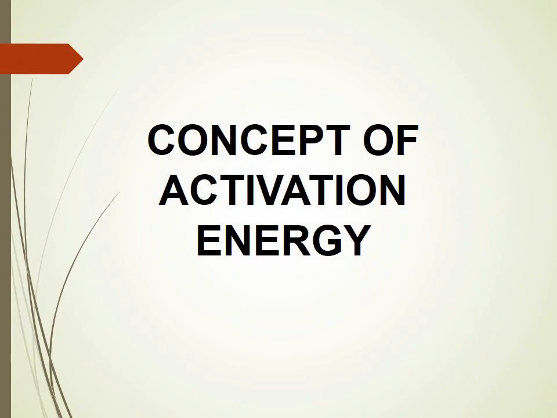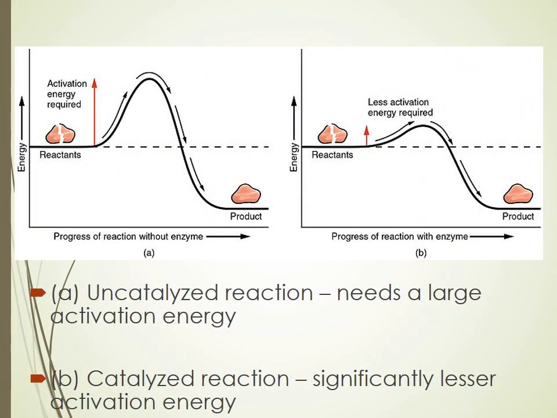Coming to the concept of activation energy, in these graphs you can see that as the reaction progresses, the conversion of substrate or the reactants to products takes place through a higher energy level called the transition state. Though the product is placed at a lower energy level than the reactants, the reaction doesn't proceed downwards. The reaction proceeds upwards first, and then it comes down and forms the product. So the higher energy level which is needed is called the activation energy.